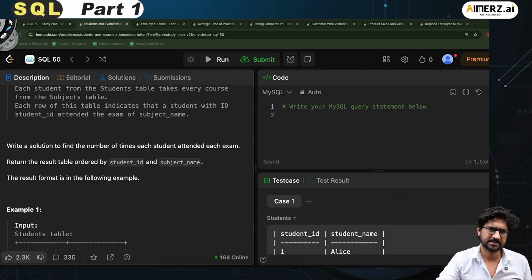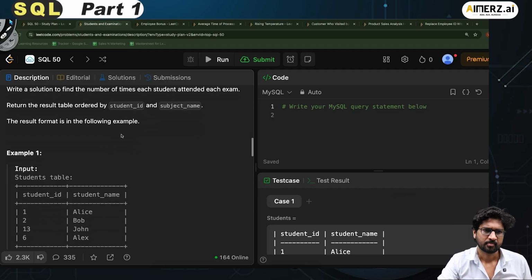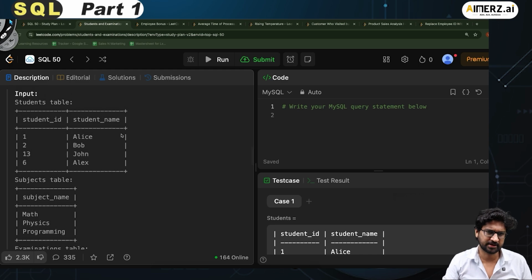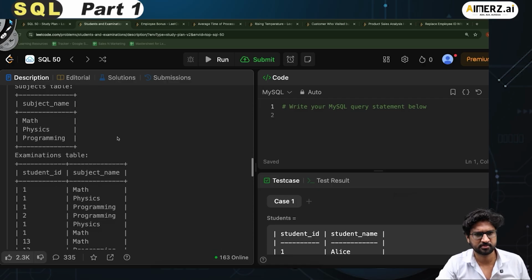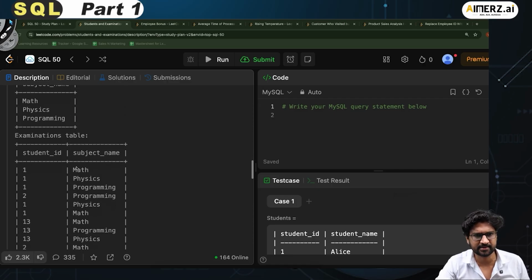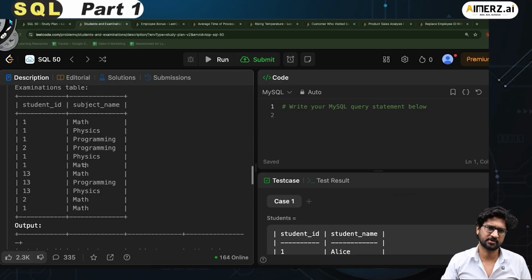Fair enough. Let's try to see the example. So in this case, I have a students table, which has the student related information. I have the subject table, which has the subject related information. And then I have an examination table, where the information about the student ID and the subject is. So this will have the info about the exam.